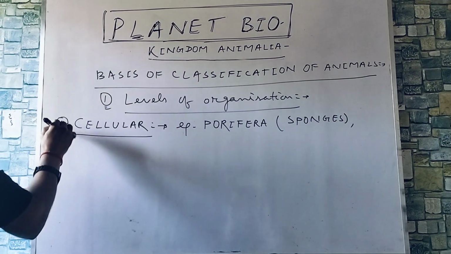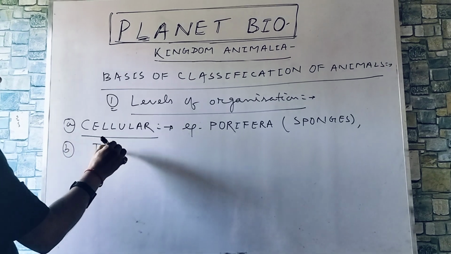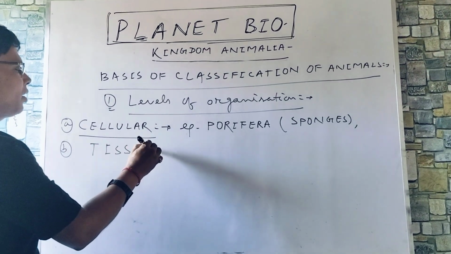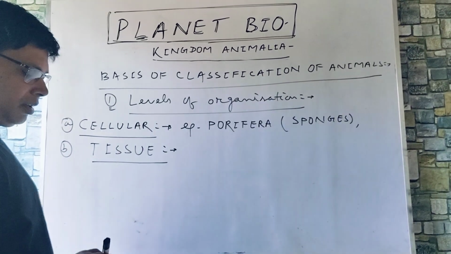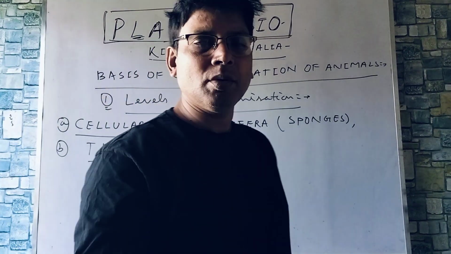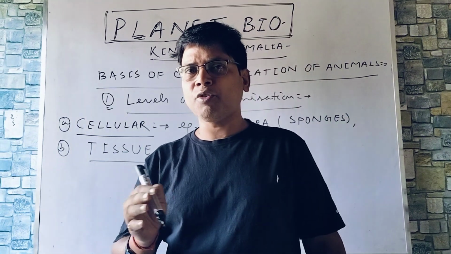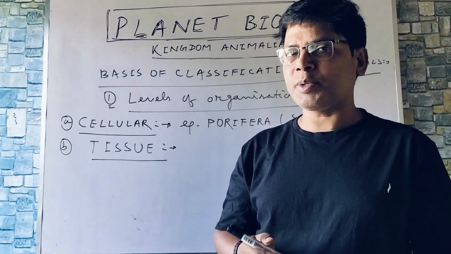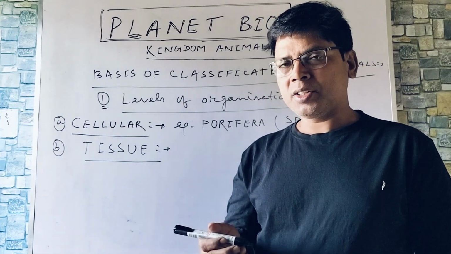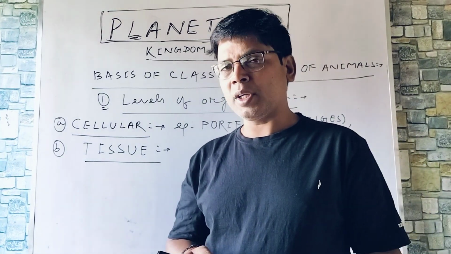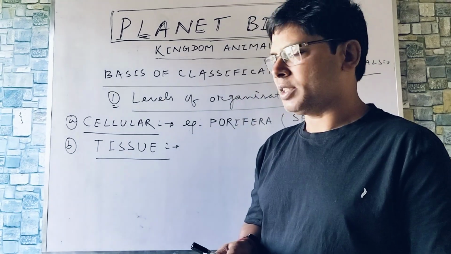Second one, you can see tissue level of organization. Now the cells are going to organize a particular level called tissue. Tissue means what? Group of cells performing a common function, that is a specific function, and it begins with Nidaria or Cylindrata, and you can write some more examples, Ctenophora and Platyhelminthes.